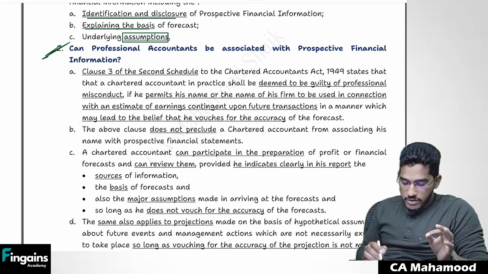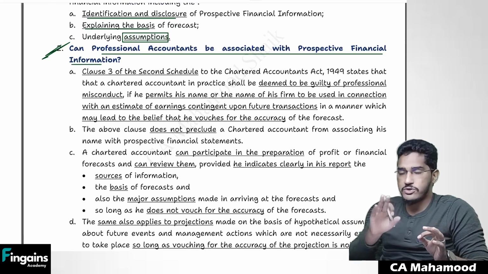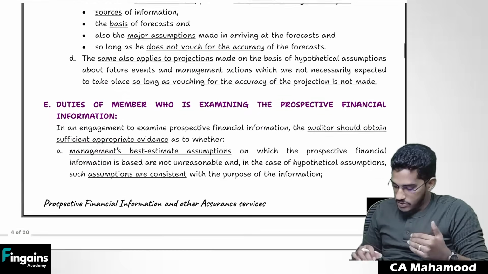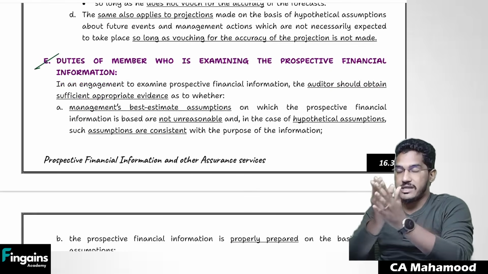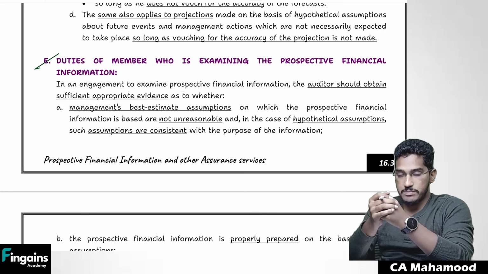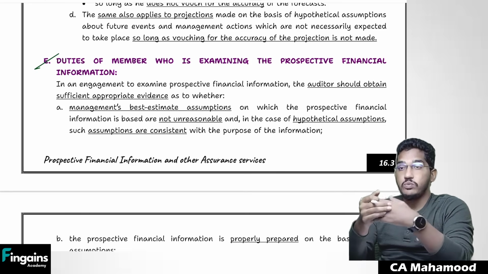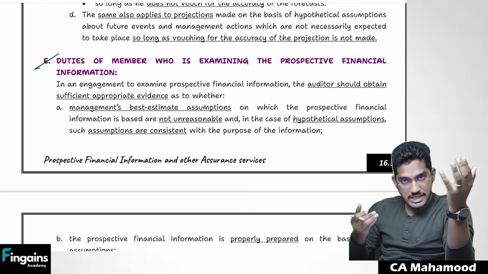Okay, so this point I have already covered. Can a professional accountant be associated with prospective information? Yes, so long as you don't vouch for accuracy. So this point I have also covered. Now, sir, I have accepted the engagement to do verification of prospective financial statements. What is my responsibility now? What are my duties? What am I supposed to do? What am I not supposed to do? So that guidance has been given now.